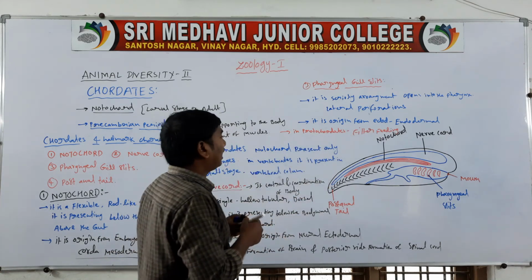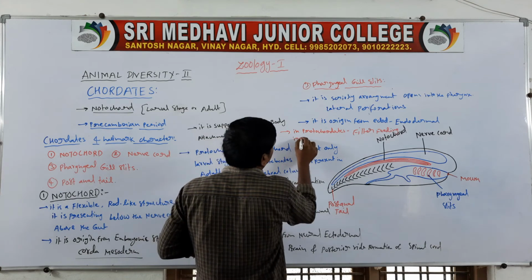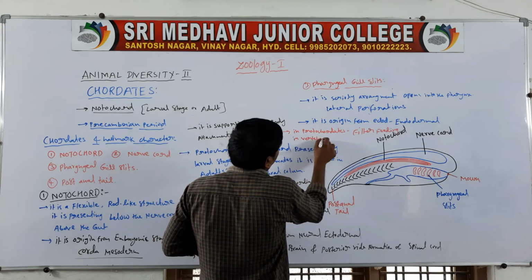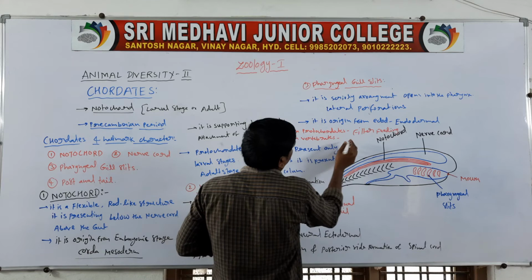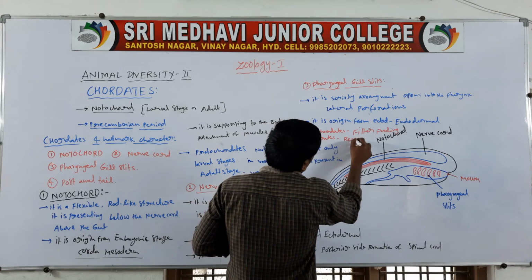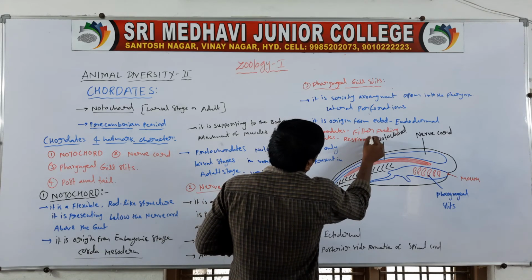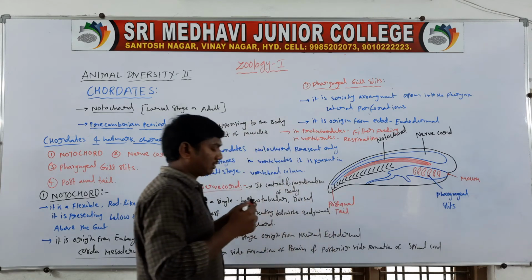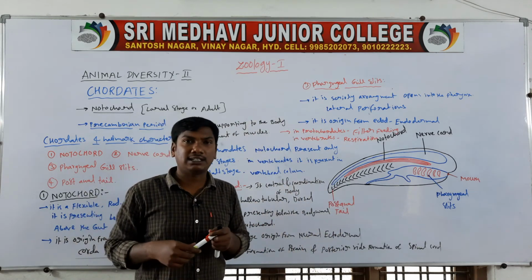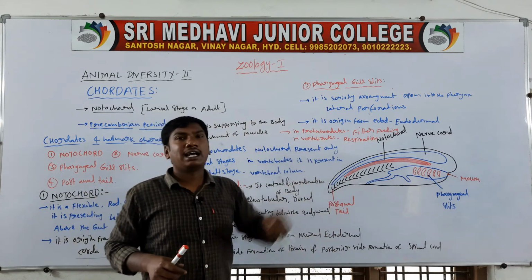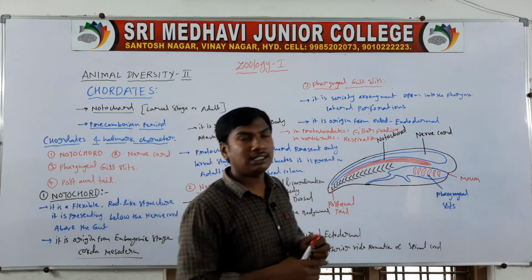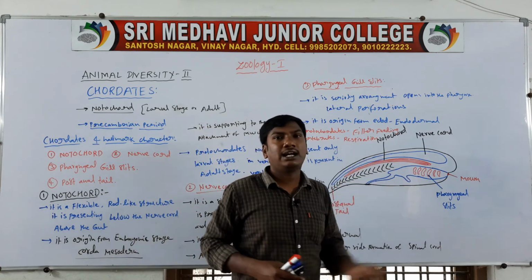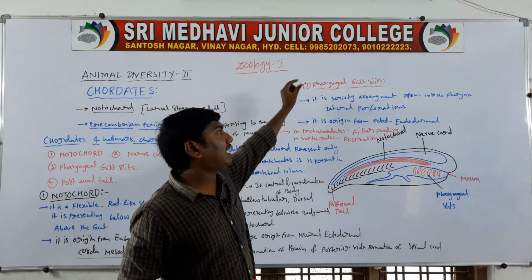Next one, in vertebrates, their function is respiration. In the protochordates, the function is filter feeding, and in the vertebrates the pharyngeal gill slits function is respiration. So these are the pharyngeal gill slits.